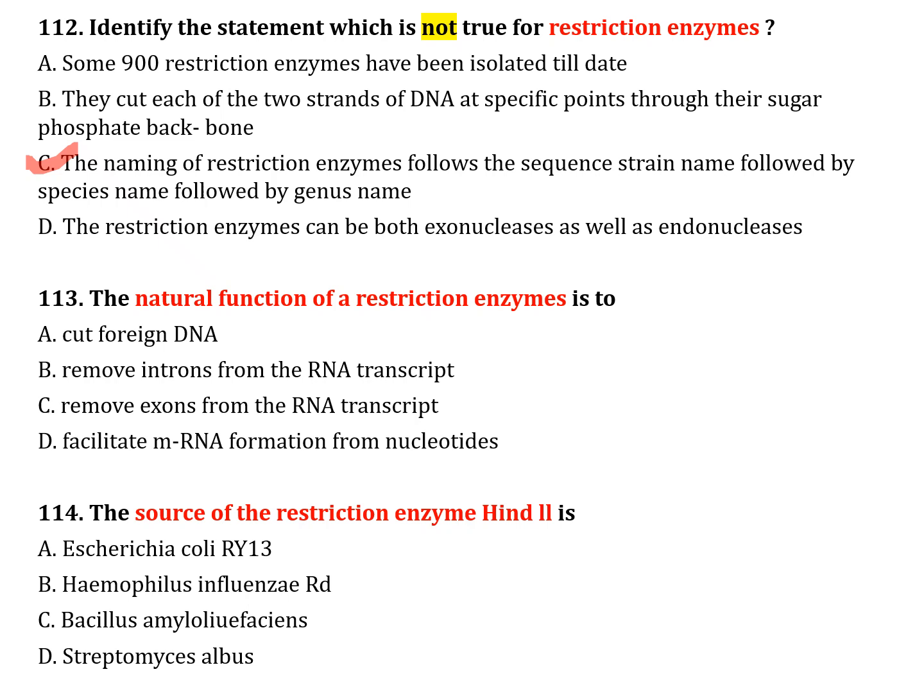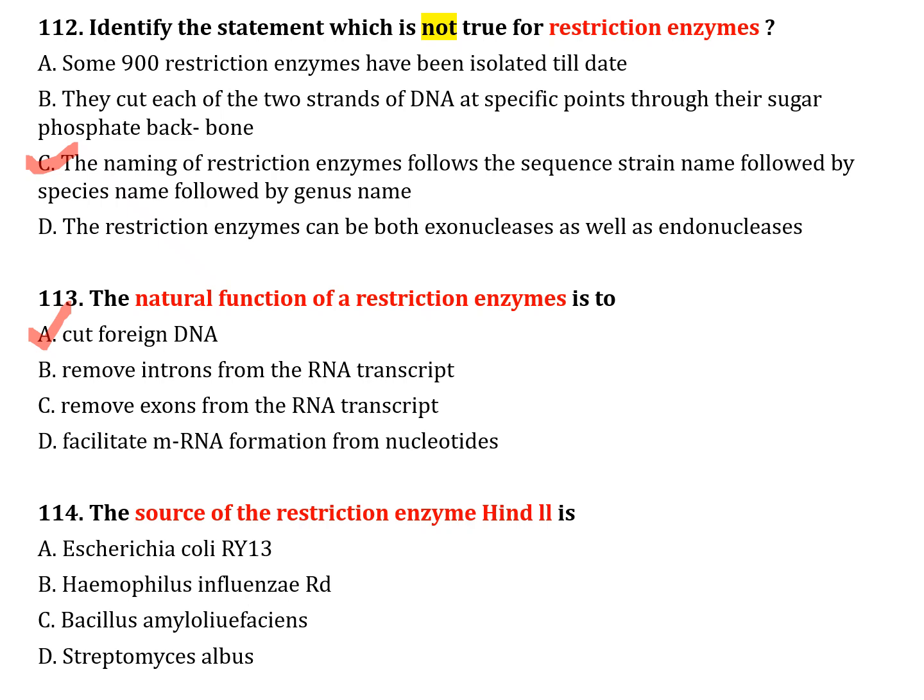The next question, number 113. The natural function of a restriction enzyme is to: option A, cut foreign DNA; option B, remove intron from the RNA transcript; option C, remove exon from the RNA transcript; option D, facilitate mRNA formation from nucleotides. Correct answer is option A. Cutting foreign DNA.